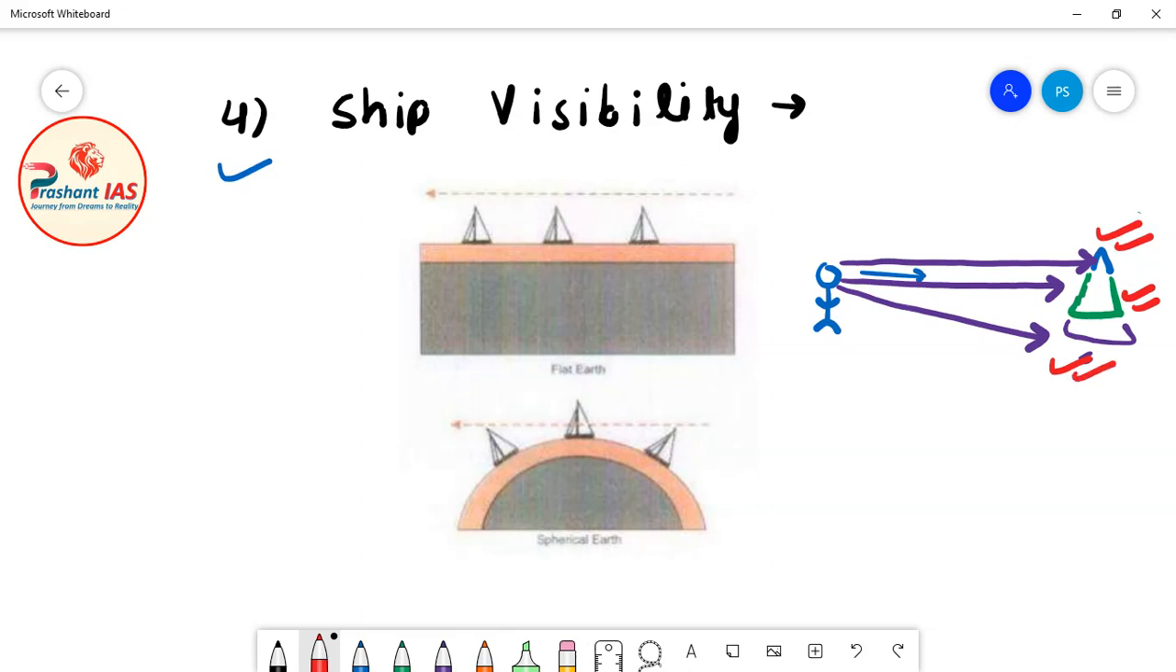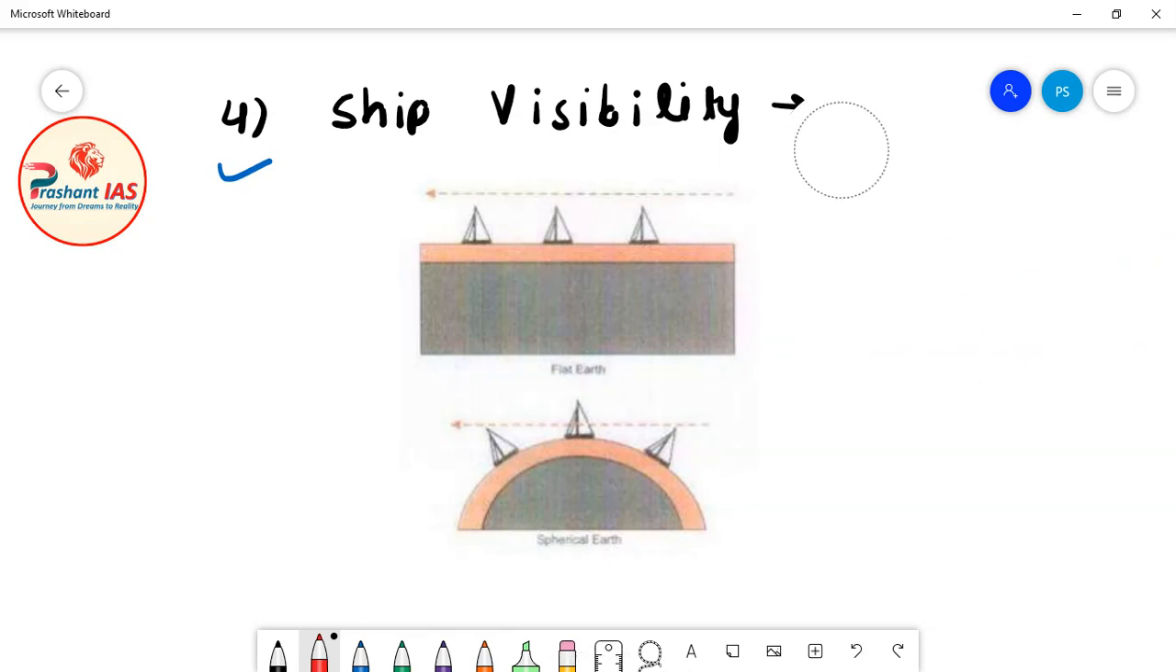So friends, the visibility of the ship increases from top to bottom gradually as the ship comes towards any person sitting on the beach. Now the question is why it happens. So here also we will consider two cases, and on the basis of these two cases, I will prove that the earth is spherical in shape.